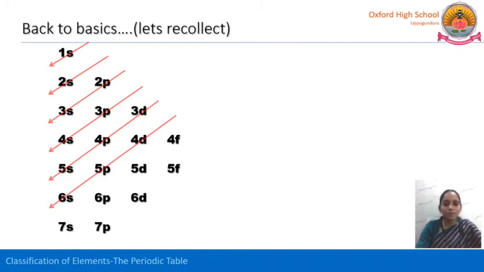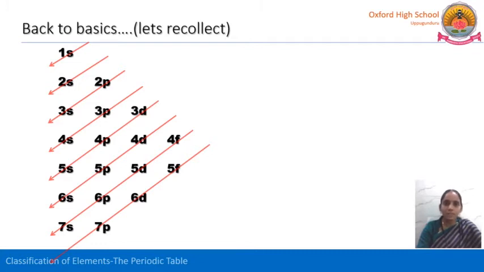After completion of 6s, the remaining electrons move to 4f, followed by 5d, 6p and 7s. After completion of 7s, the electrons move to 5f, then 6d and 7p. So, this is the order of filling the electrons into the orbitals.